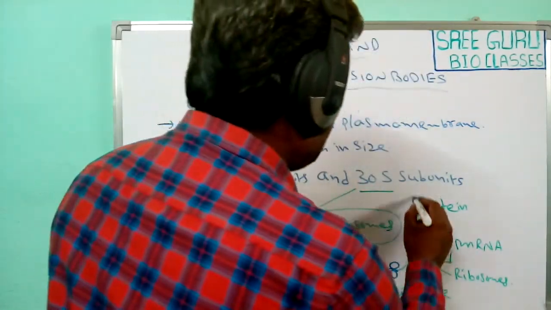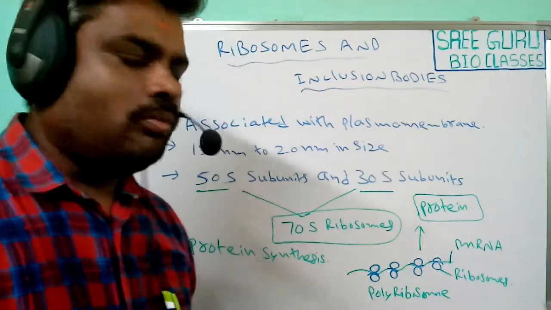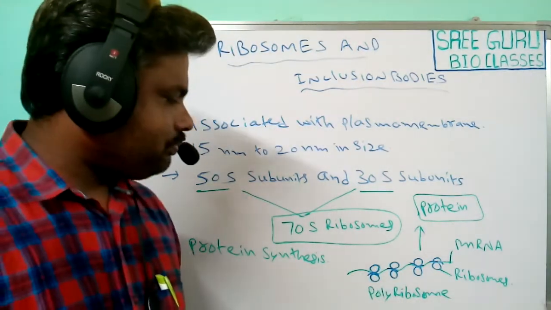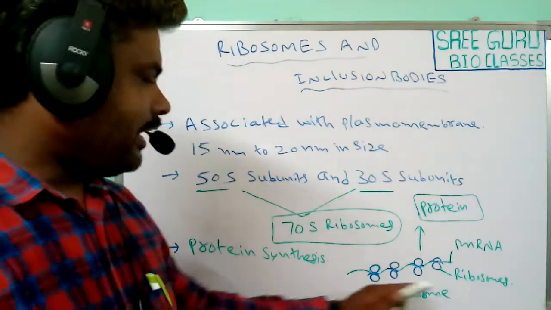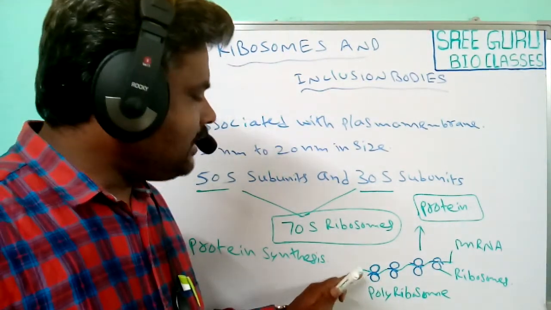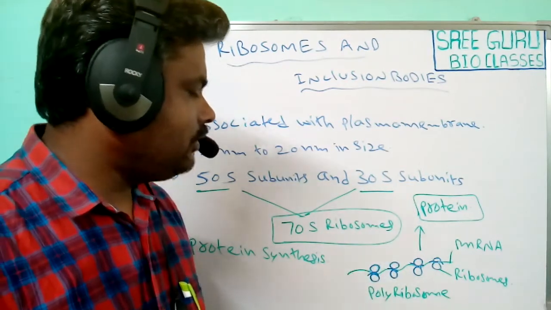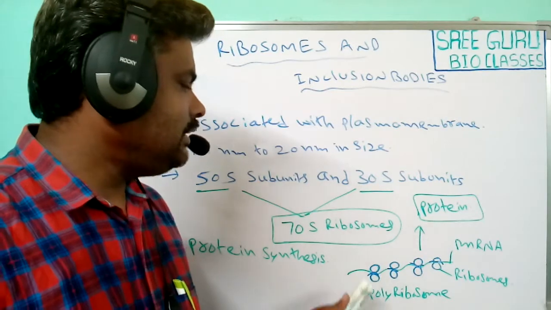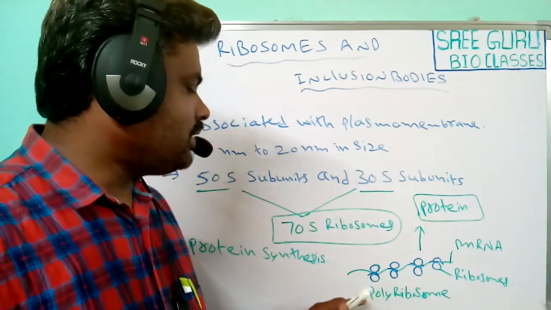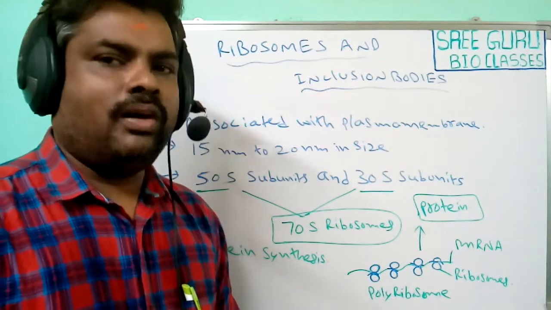This is the major function of the polyribosome or polysome. The information present in the mRNA is translated into protein. A large number of ribosomes attached to the mRNA is known as a polyribosome or polysome.